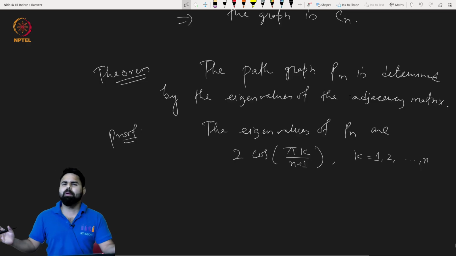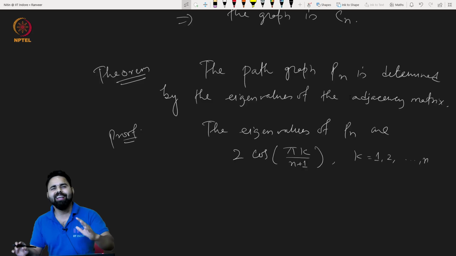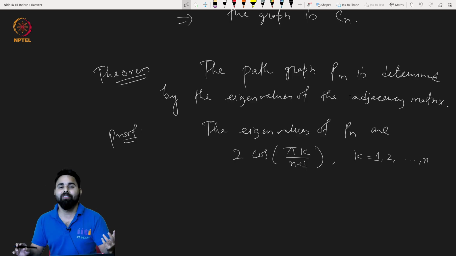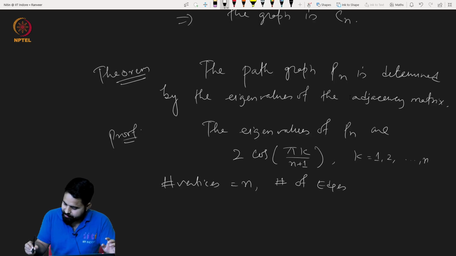What will be the largest eigenvalue? The largest eigenvalue is strictly less than 2. By the way, how many vertices will there be? There will be n vertices, and by looking at the sum of degrees, you will get that the number of edges is indeed n minus 1. So the number of vertices equals n, and the number of edges equals n minus 1, from the spectrum.